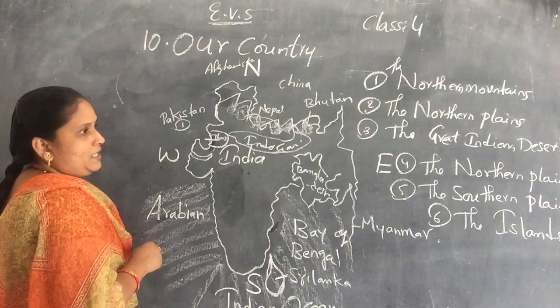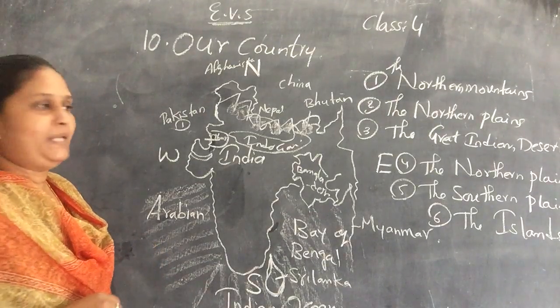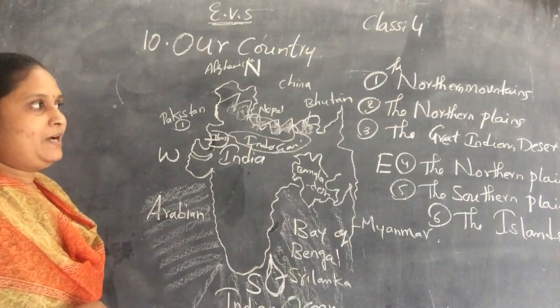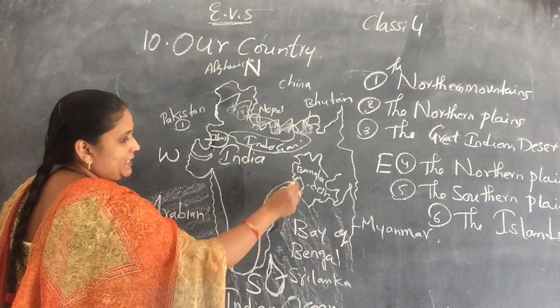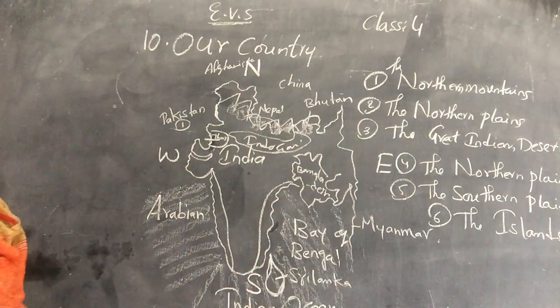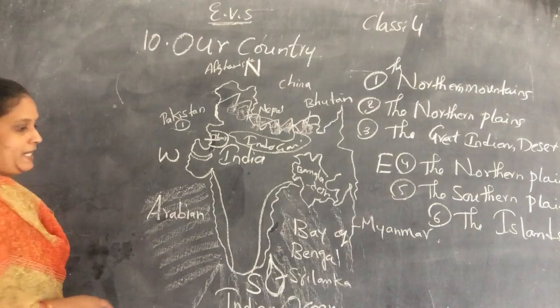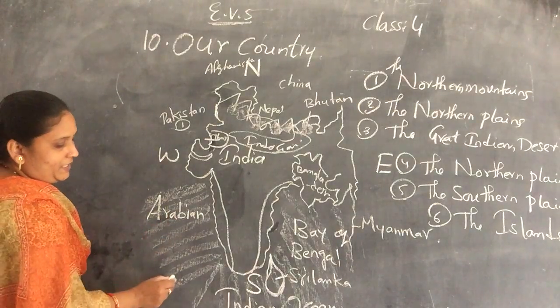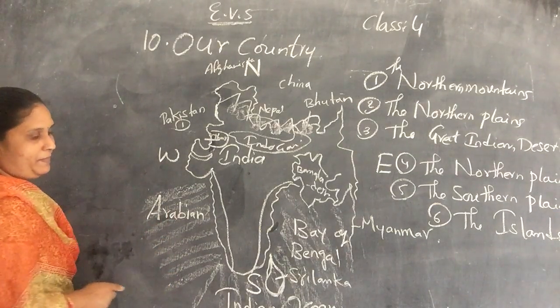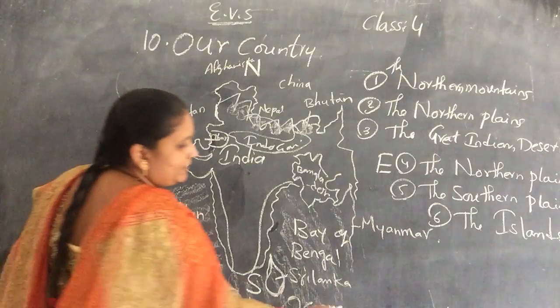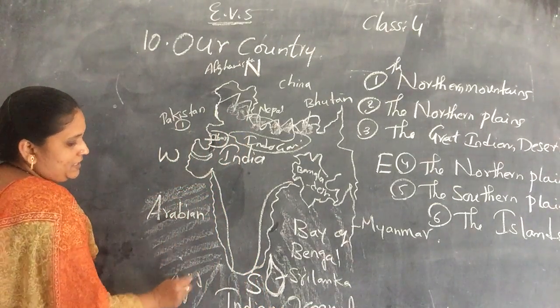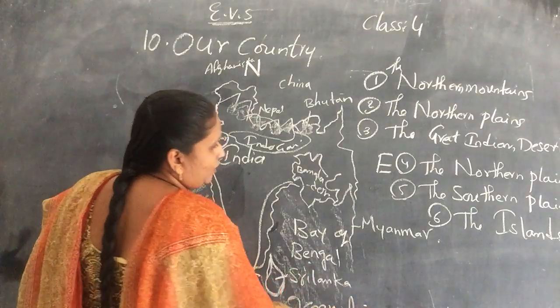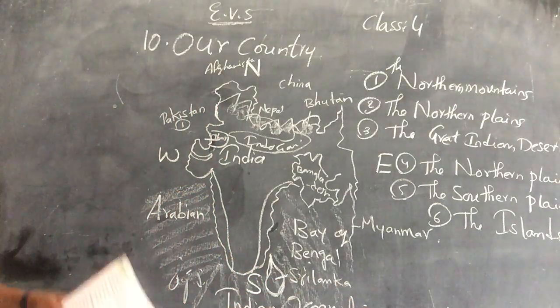Then the southern plains. Next are the islands. Here there are the eastern coastal plains and western coastal plains. And coming to the islands, in the Arabian Sea is Lakshadweep, and in the Bay of Bengal are the Andaman and Nicobar Islands.